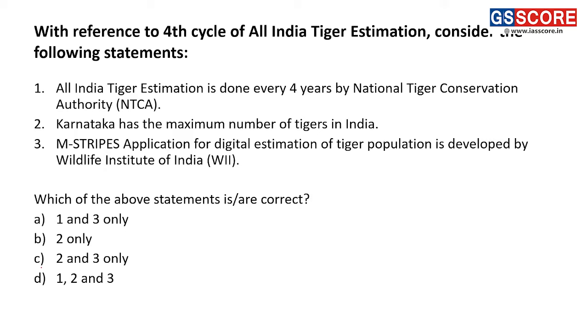With reference to fourth cycle of All India Tiger Estimation, consider the following statements. Right, so in 2018, the fourth cycle of All India Tiger Estimation was conducted. Let us consider the statements. First, All India Tiger Estimation is done every 4 years by National Tiger Conservation Authority.